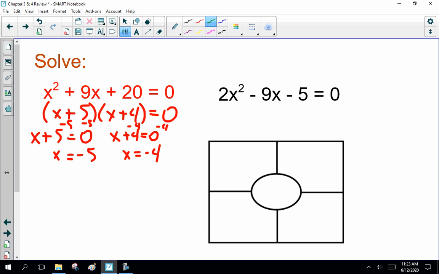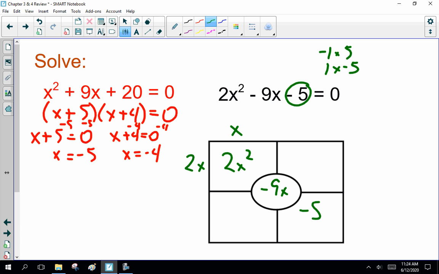So that's solving. That's the other half of chapter 3. Now here, notice I'm asking yourself 2x squared minus 9x minus 5. You can't factor anything out. So you're down to 2x squared minus 9x minus 5. So I like using these rectangles. What are the factors of 2x squared? Well, you have to have an x and a 2x. Now, what are the factors of minus 5? Well, minus 5 is minus 1 times 5, or 1 times minus 5. So that gives you lots of options.